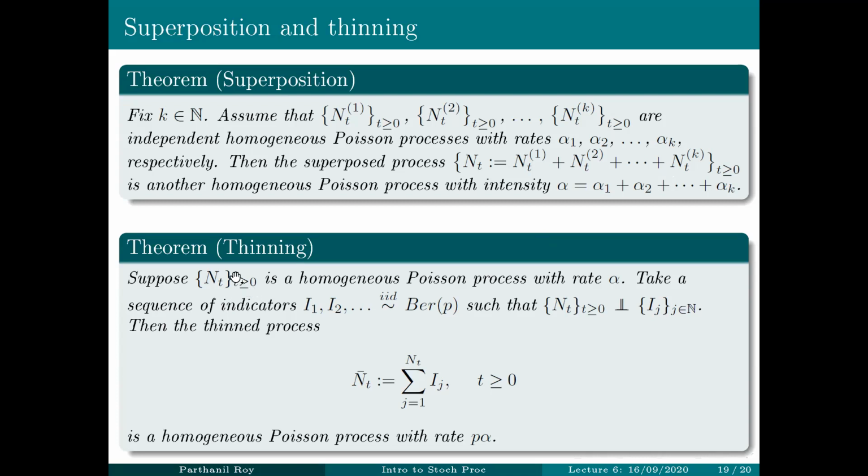Then we learned about thinning, which is essentially: you start with a homogeneous Poisson process with rate alpha, and then each arrival survives with probability p, independent of each other and also independent of the arrival process. Then the thinned process, namely the process of surviving arrivals, is also a homogeneous Poisson process, and the rate is p alpha. So this is more or less a summary of what we learned about homogeneous Poisson process.